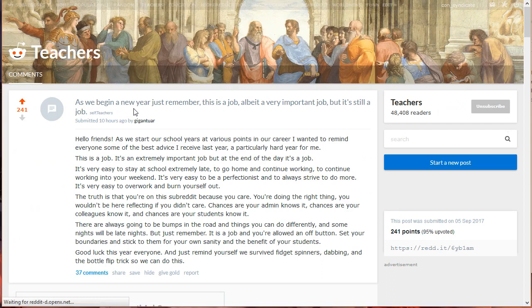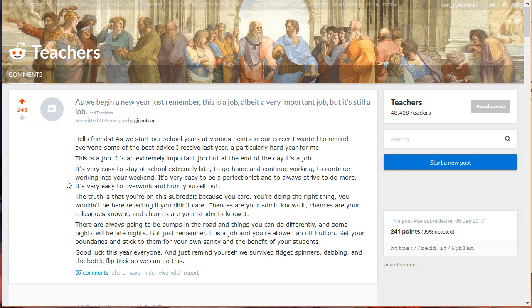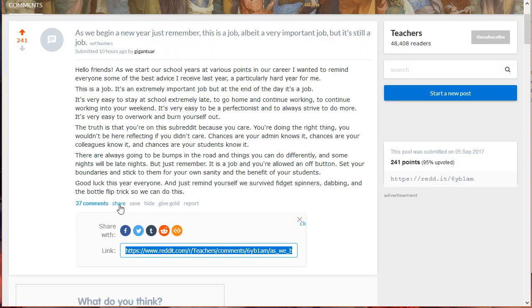As you can see here, this is a post by another Redditor. First of all, let's try upvoting a post. All you need to do is click on the upward arrow beside the post. Clicking it will add points to a thread. You may downvote a post, however, a post should only be downvoted if it is not relevant to the subreddit. You can even share the post to multiple social network platforms if you want to: Facebook, Twitter, Tumblr, within Reddit, or manually embedding the post.